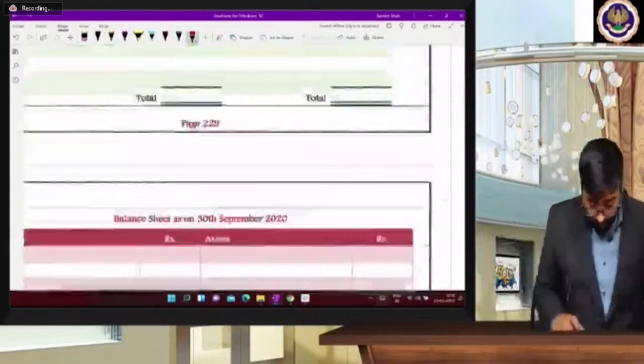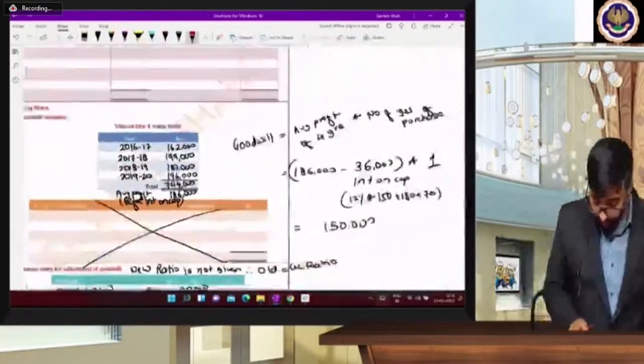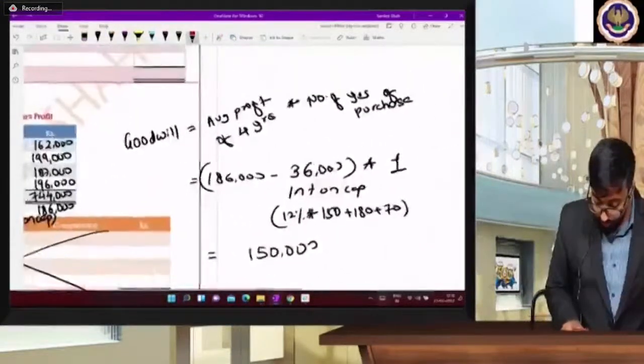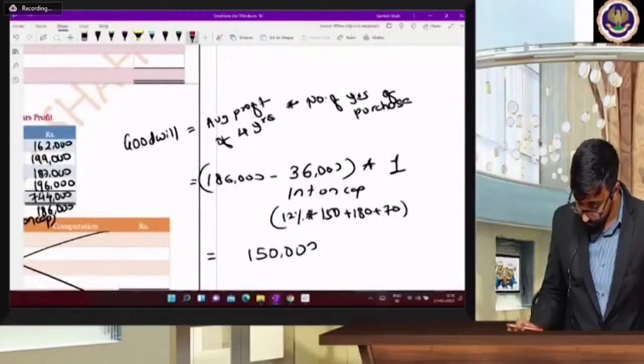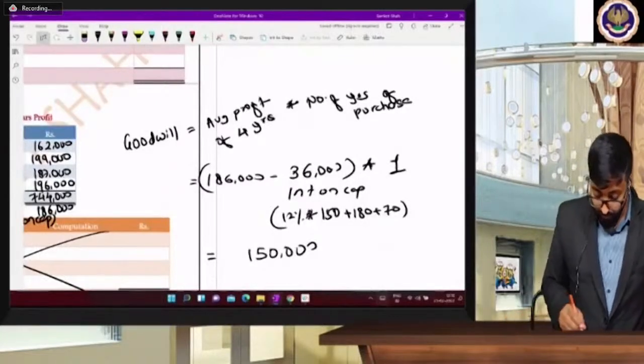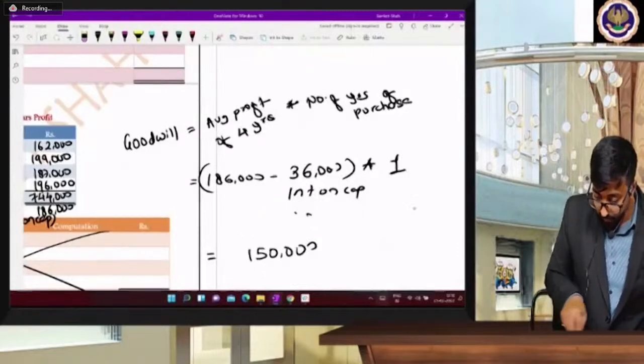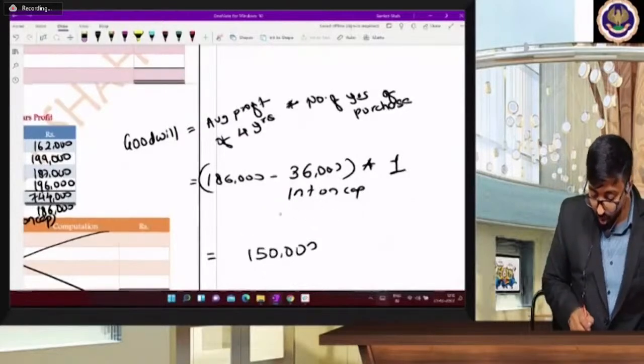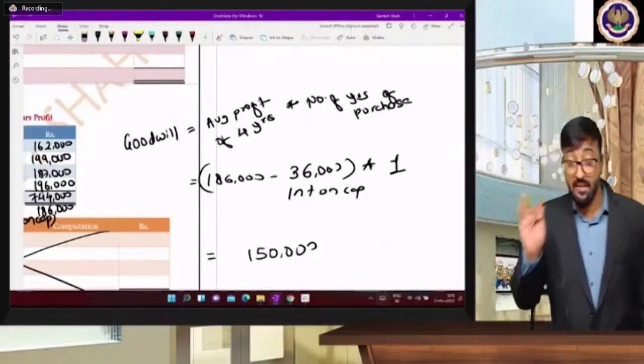See, in goodwill calculation, 150 plus 180 plus 70. No. In goodwill calculation, though we got the correct answer, please understand now.